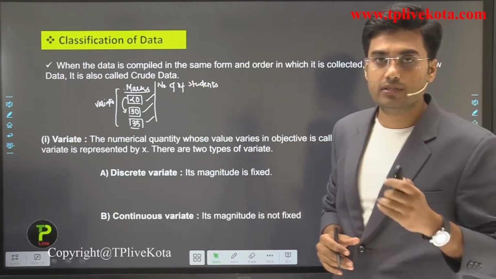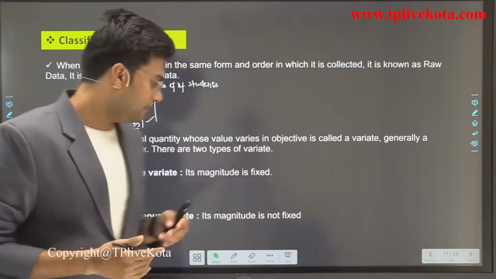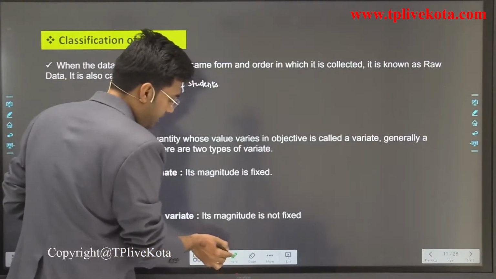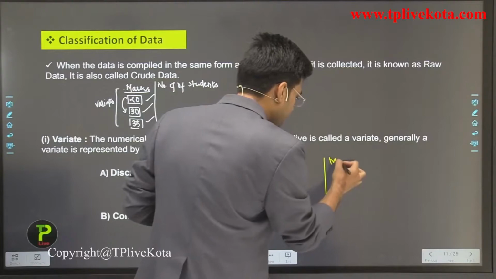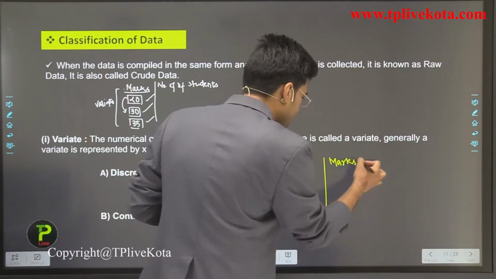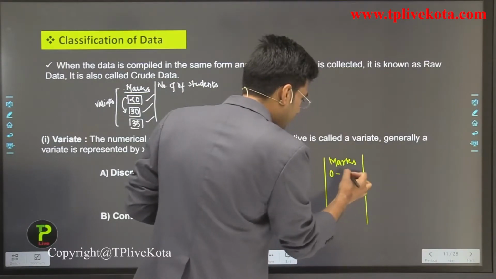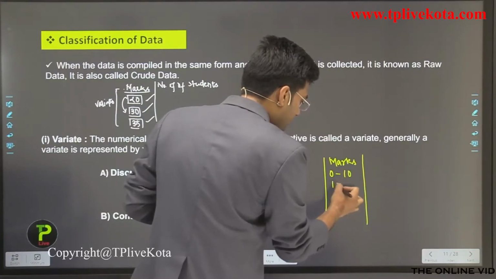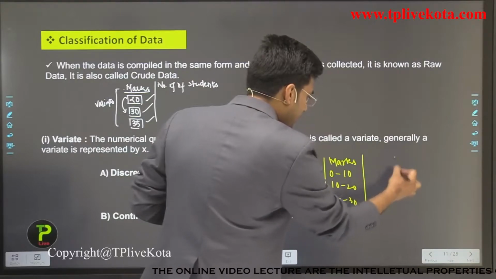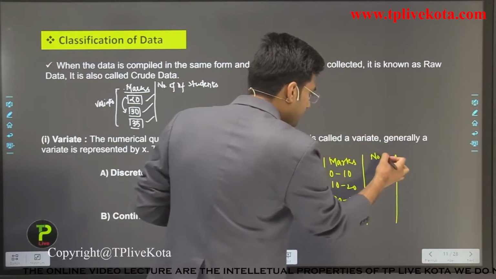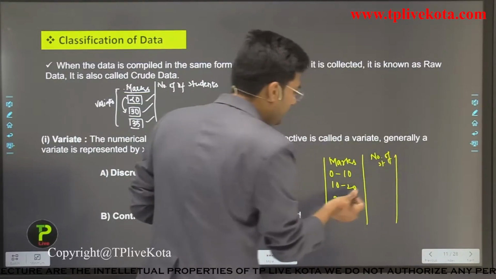Now after discrete variate, let's discuss continuous variate. Its magnitude is not fixed. For example, if I collect the data of your class and I write the marks here, 0 to 10, 10 to 20, 20 to 30, and here number of students.